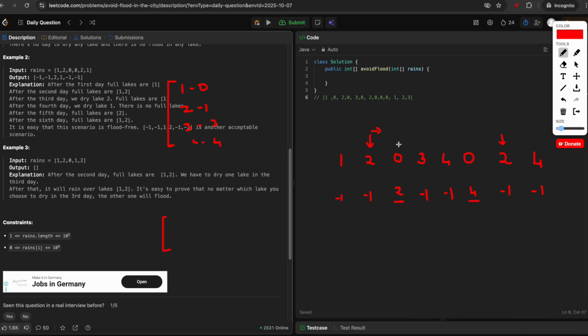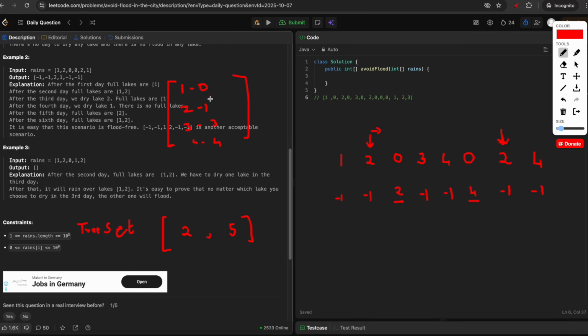But whenever we have a free day, we can include it in a tree set. So the second day is a free day, and 0, 1, 2, 3, 4, 5, the fifth day is also a free day. So when we are reaching this 2, this is our hash map so far, and this is our tree set.